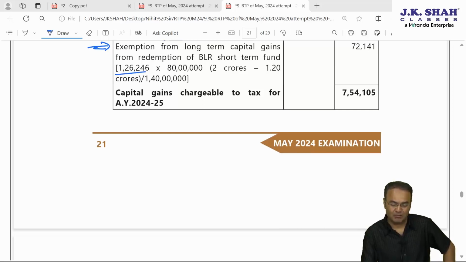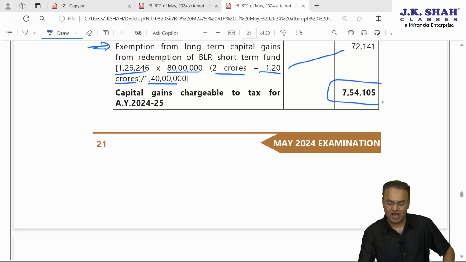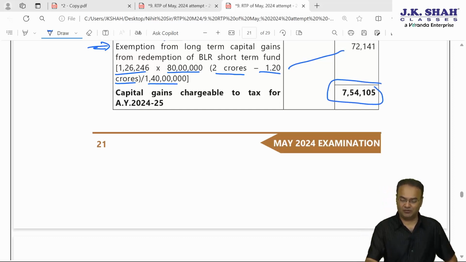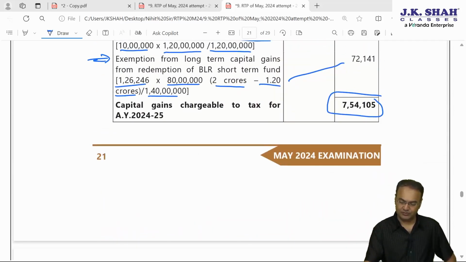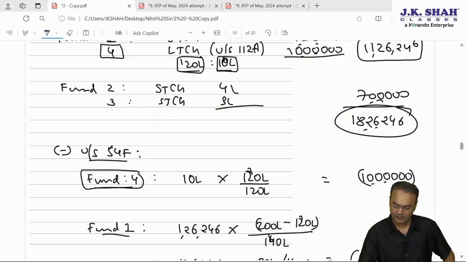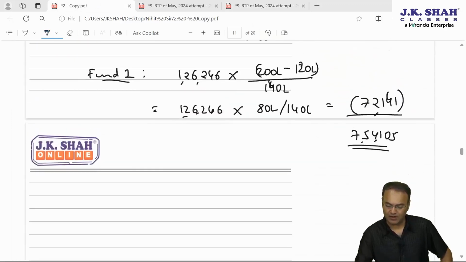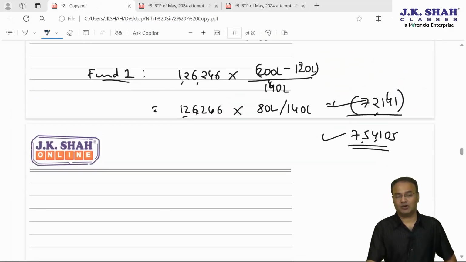So 1,26,246 LTCG multiplied by 80 lakh. 80 lakh is 2 crore of total investment minus 1 crore 20 lakh exhausted by fund number 4, divided by 1 crore 40 lakh. 72,141 proportionate exemption. Capital gain taxable will be 754,105. Our answers are correct. With that, question number 15 comes to an end.